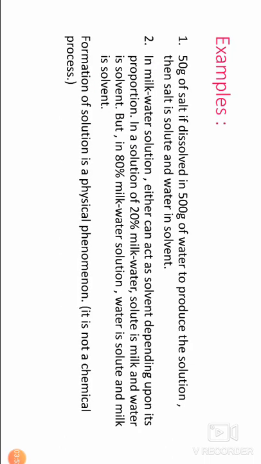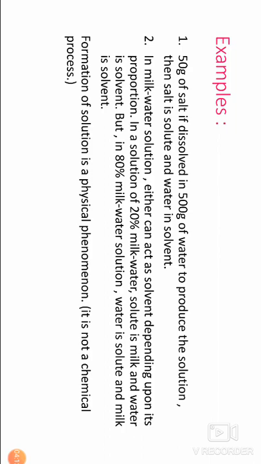For example, if 50 grams of salt is dissolved in 500 grams of water to produce the solution, then salt is solute and water is solvent.